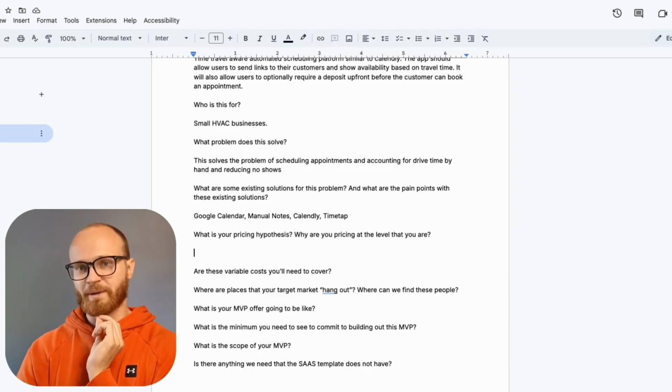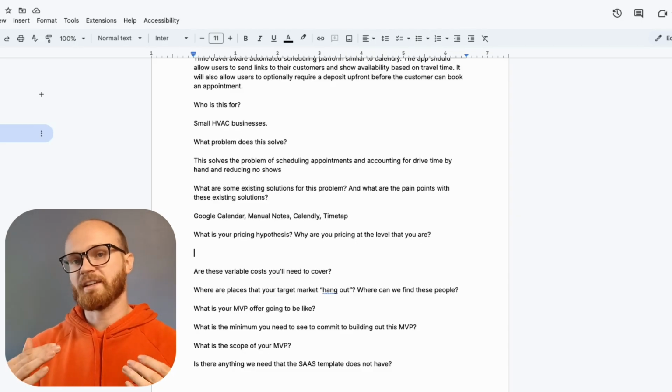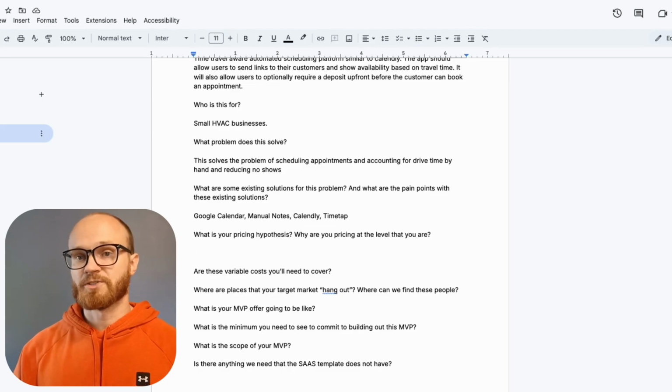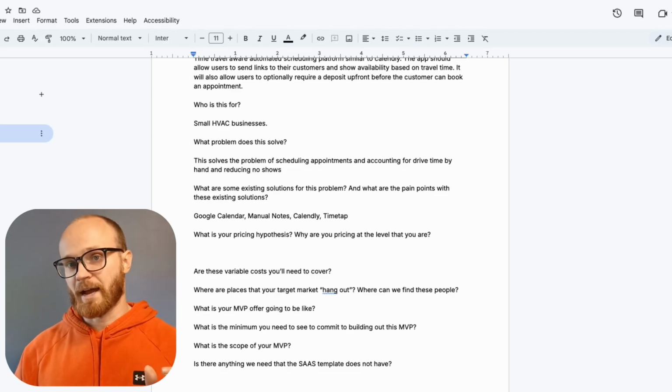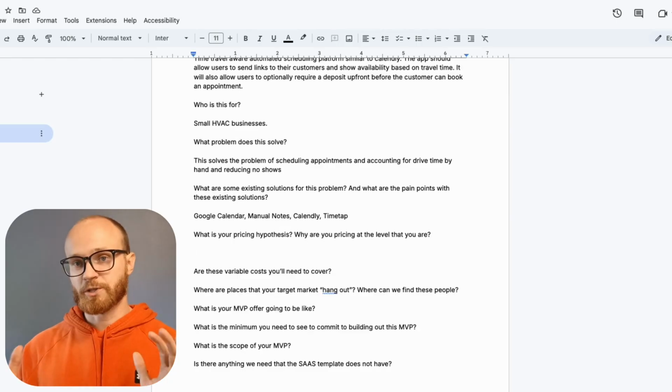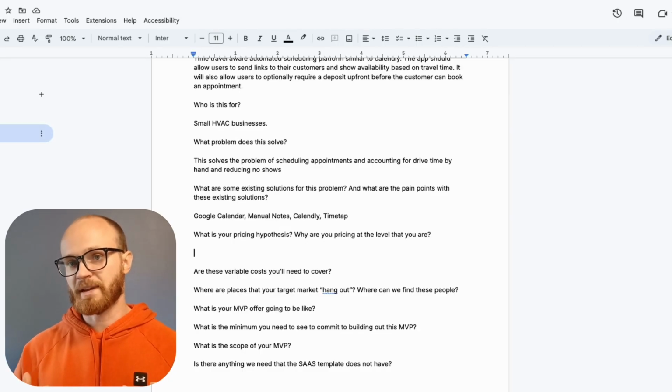It is a little bit more expensive than Calendly, but I think that the features that are going to come with it are really going to justify this. Also, this is priced very similarly to TimeTap. And then I made the tiers usage-based because I'm going to have to be covering API costs.